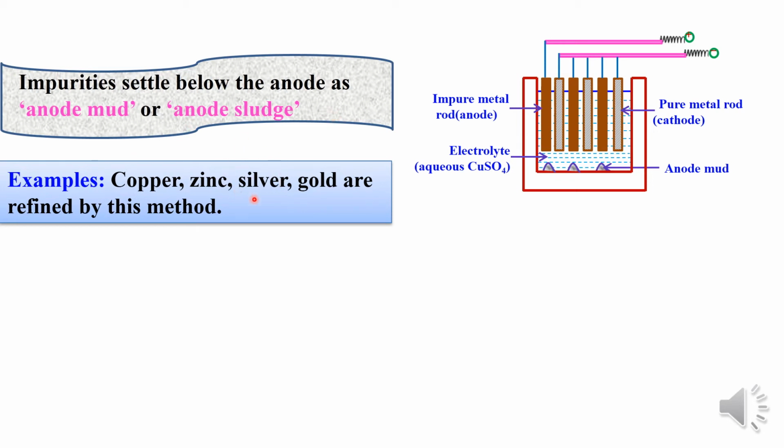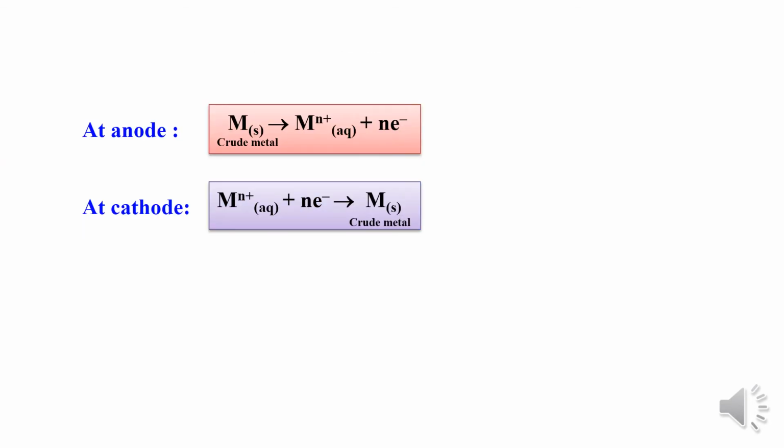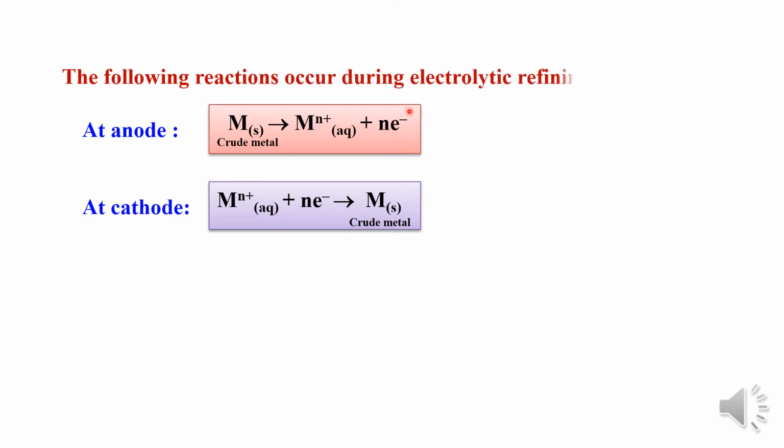What are the examples you can employ in this technique? You can go for purification of copper, zinc, silver or gold. This is the generalized equation, or reaction, which is happening in the electrolytic refining. At the anode, oxidation takes place: the metal M, upon oxidation, gives Mn+ and n moles of electrons are released. At the cathode, reduction takes place: Mn+, upon accepting the electrons, forms the crude metal. So this is the reduction happening at the cathode.